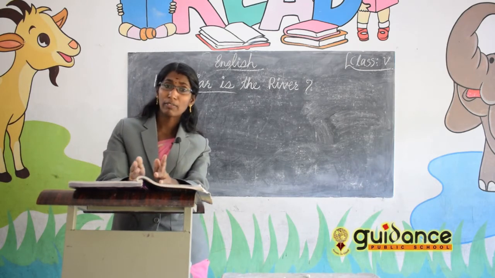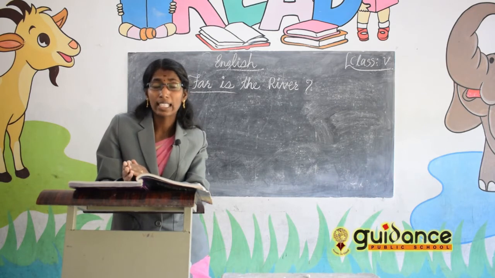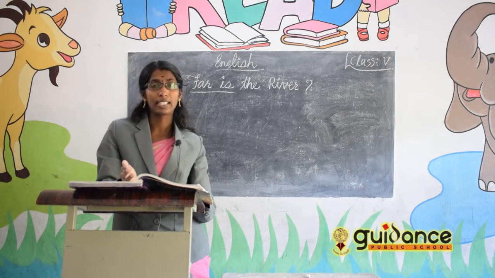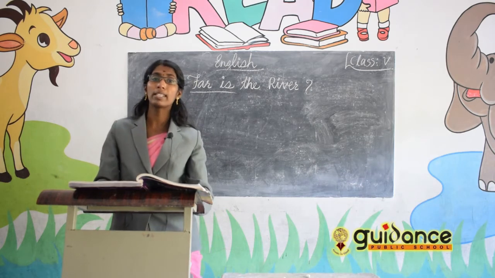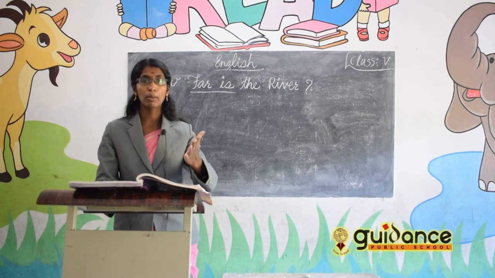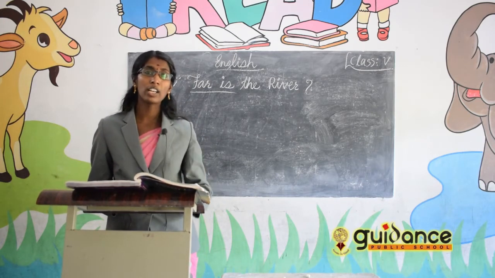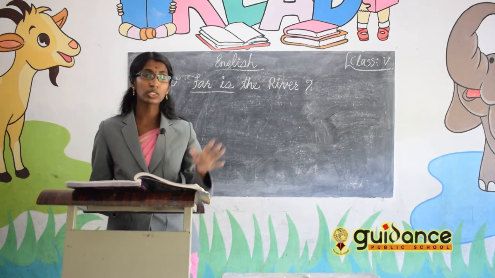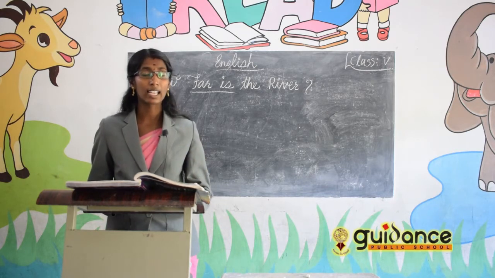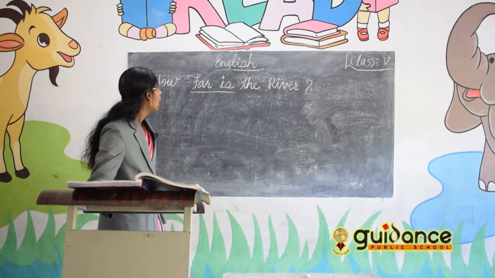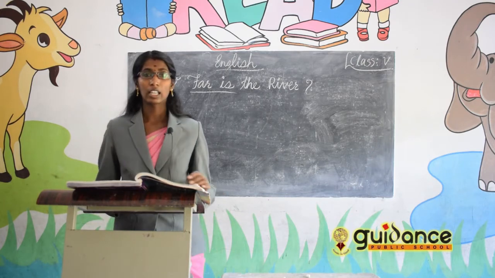Whenever the boy was standing at his home, a mountain stood in between them. After the mountain, there was only the river. So the boy crossed all the long way and crossed the mountain, and at last he reached the river. So that's the story, How Far Is the River?